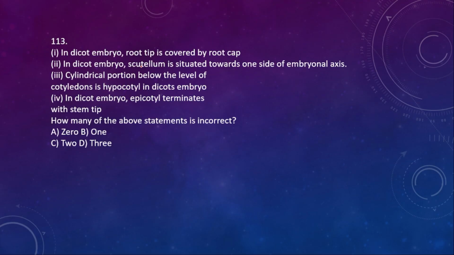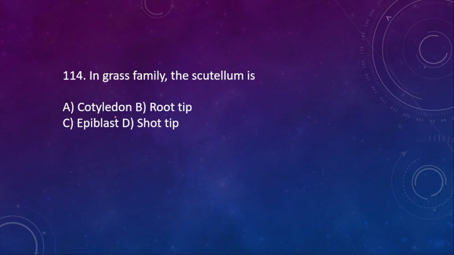Next, in dicot embryo, root tip is covered by root cap. In dicot embryo, scutellum is situated towards one side of the embryonal axis. Cylindrical portion below the level of cotyledon is hypocotyl in dicot embryo. In dicot embryo, epicotyl terminates with stem tip. How many of the above statements are incorrect? So here the right option is B. 114. In grass family, the scutellum is cotyledon, root tip, epiblast or shoot tip. Here the right option is option A.